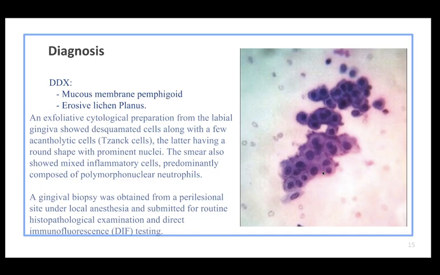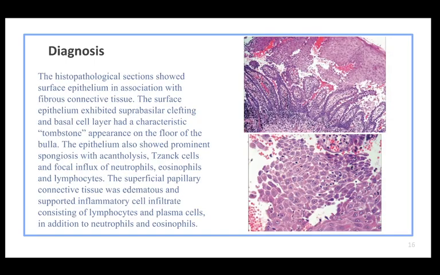A gingival biopsy was obtained from a perilesional site under local anesthesia and submitted for routine histopathological examination and direct immunofluorescence testing. This photomicrograph shows epithelium exhibiting spongiosis, tombstone appearance, suprabasilar split, and dense inflammatory infiltrate. This figure shows acantholysis of the keratinocytes, Tzanck cells, red blood cells, and inflammatory cells.